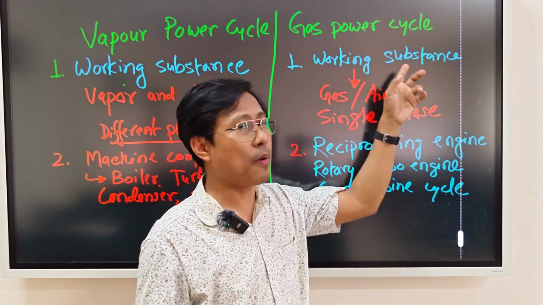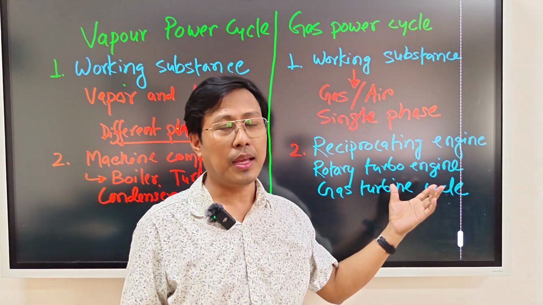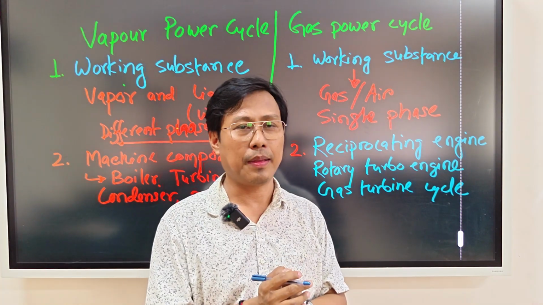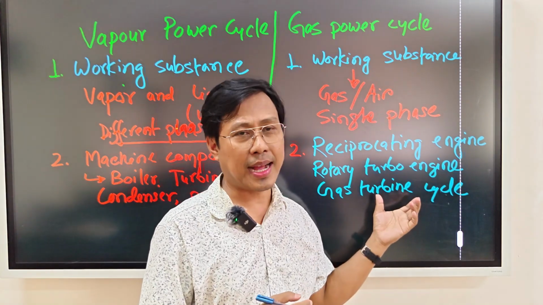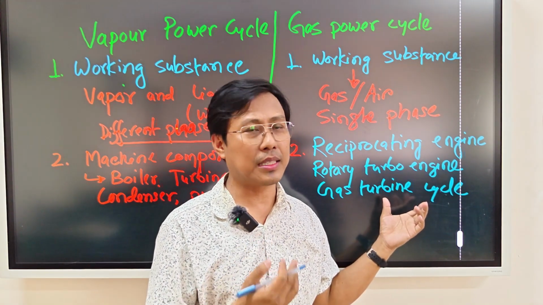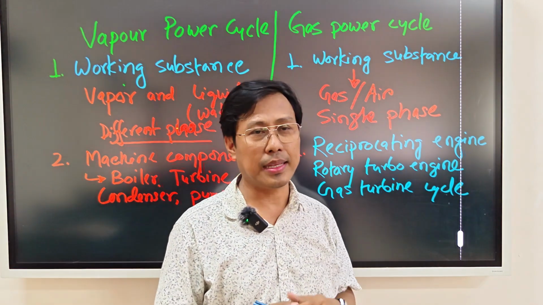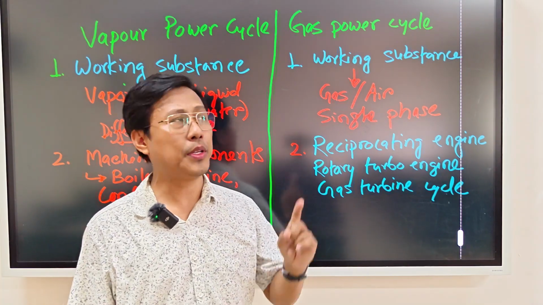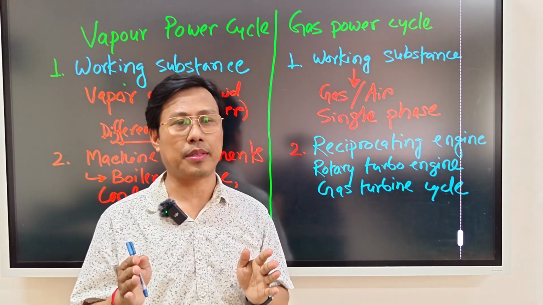In the single arrangement the components are connected, and in the gas turbine cycle the complete gas power cycle is carried out.